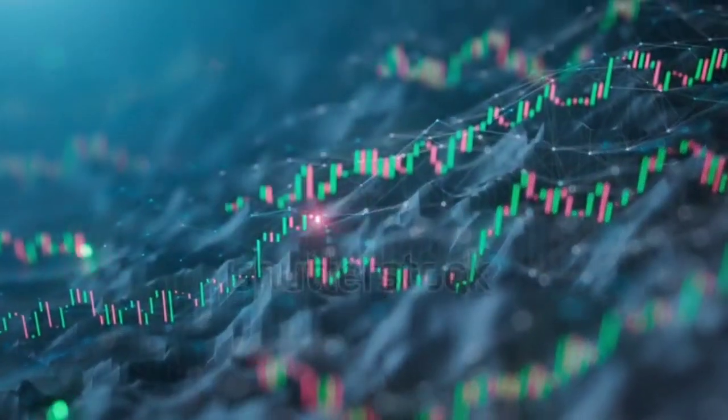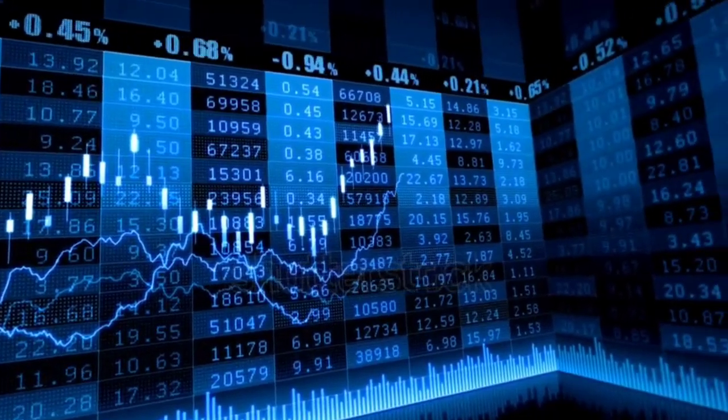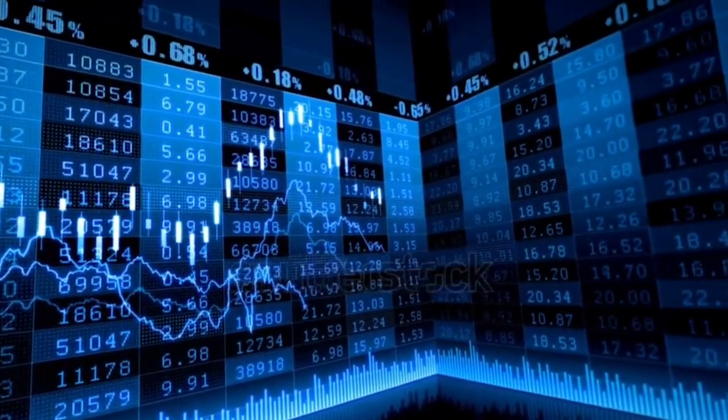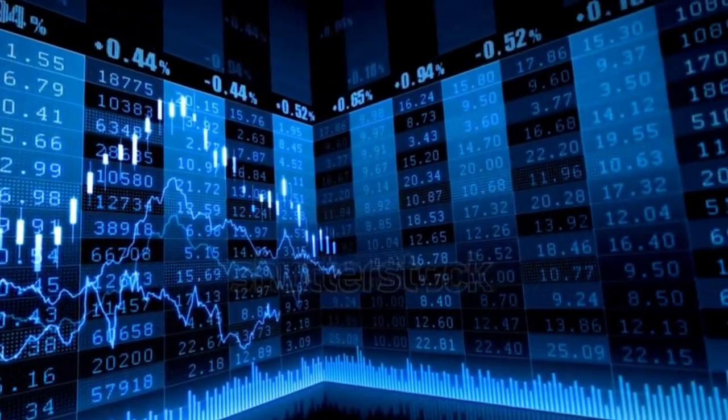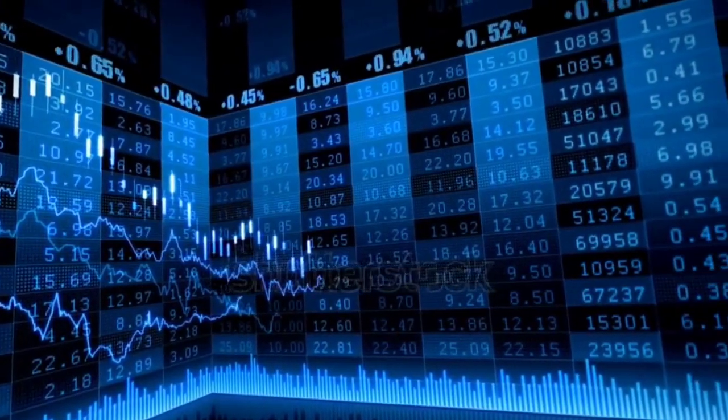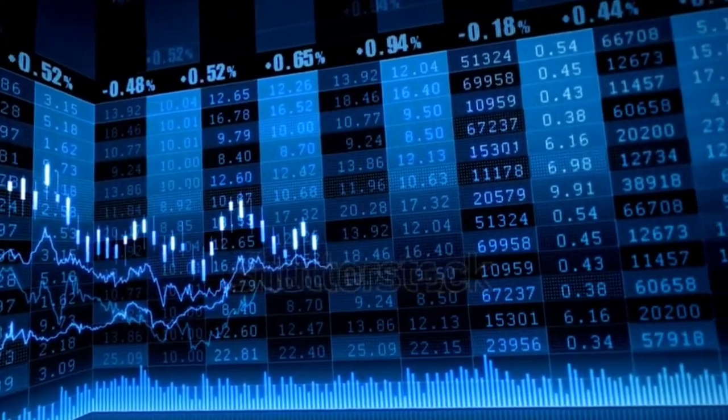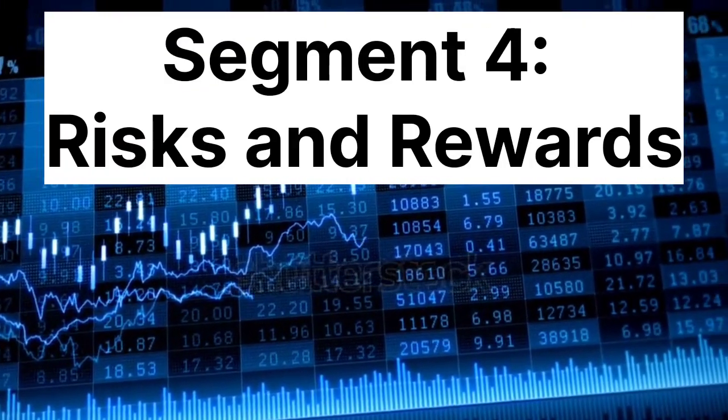On the flip side, if you think a stock will fall, you can buy a put option. If the stock price drops, the value of your put option increases, allowing you to sell at a higher strike price.